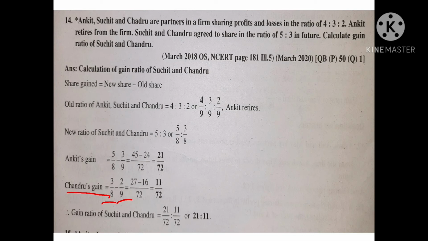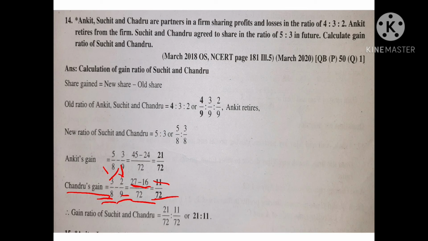Common denominator 72. 8 how many is 72? 8 9s, so this 3 has to be multiplied by 9. So 9 into 3 is 27, minus 9 how many is 72? 9 8s, so this 2 has to be multiplied by 8. So 8 into 2 is 16. Next, 27 minus 16 is 11/72. So these are the gain shares of the remaining partners.